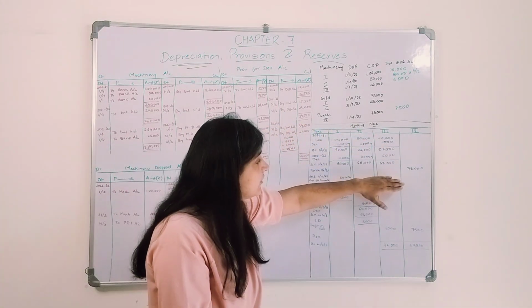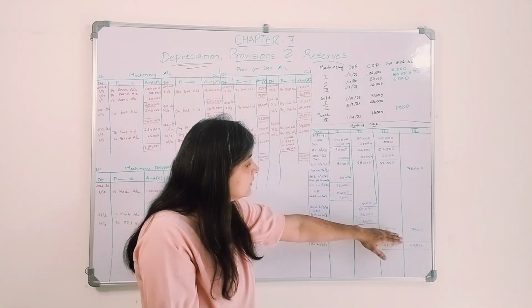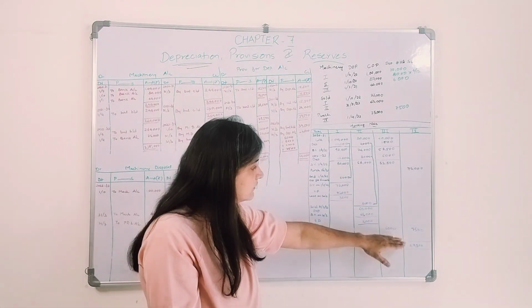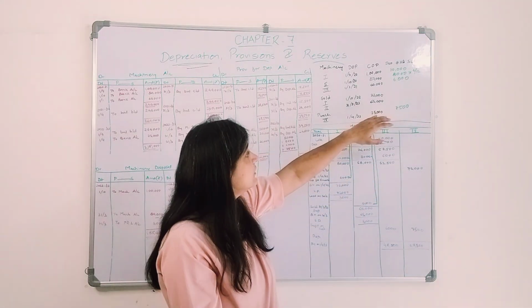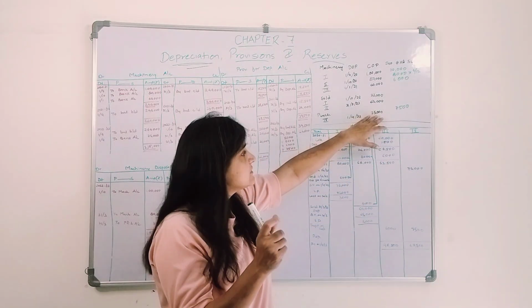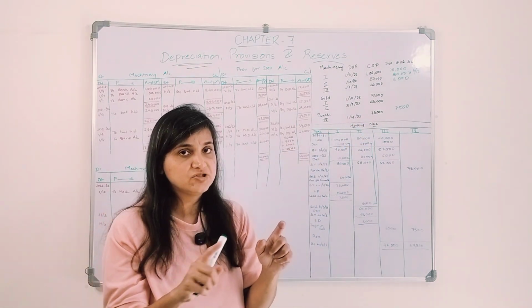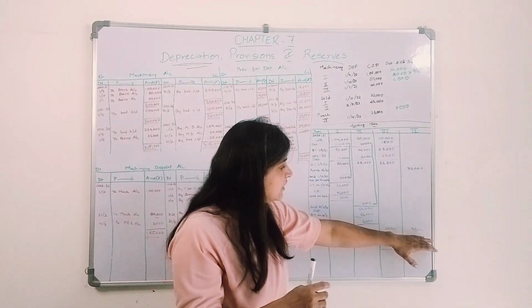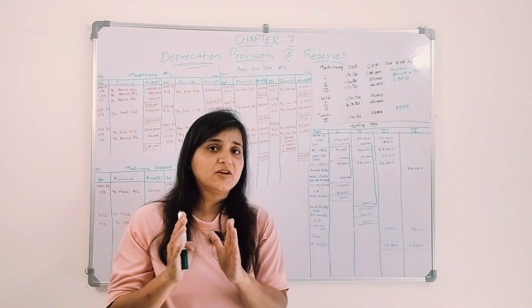I need to charge depreciation on the third machinery as well as on the fourth machinery. The depreciation for third machinery will be how much? For the full year 6,000, and for the fourth machinery it is 75,000 worth, like the cost is 75,000. We purchased on 1st April. That is, we are using the machinery for the whole year. So the full year the depreciation will be charged. So it is 7,500.